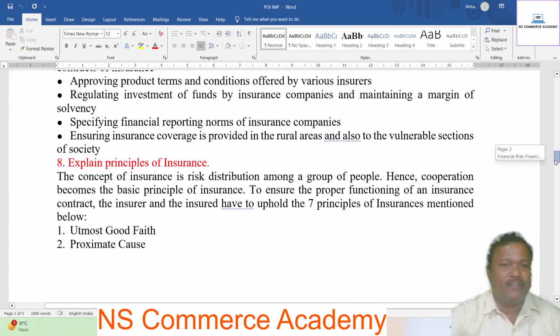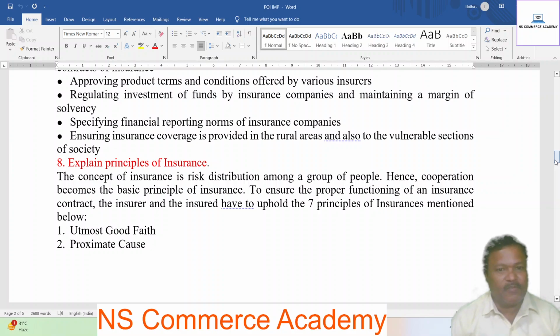Next, explain the principles of insurance. The concept of insurance is risk distribution among a group of people. Hence, cooperation becomes a basic principle of insurance to ensure the proper functioning of the insurance contract. The insurer and the insured have to uphold the seven principles of insurance mentioned below.